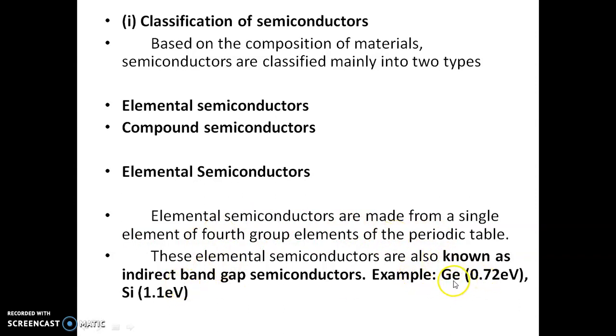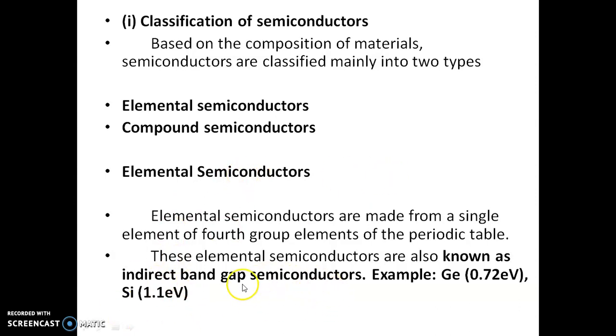In the case of germanium, the typical band gap energy value is given as 0.72 electron volt. In the case of silicon, 1.1 electron volt is the band gap energy. These elemental semiconductors are also termed indirect band gap semiconductors. So what are indirect band gap semiconductors? It is the elemental semiconductor.